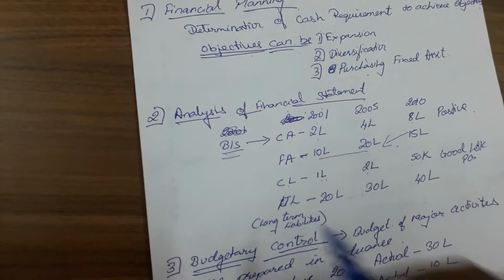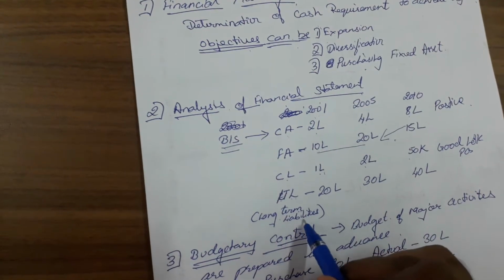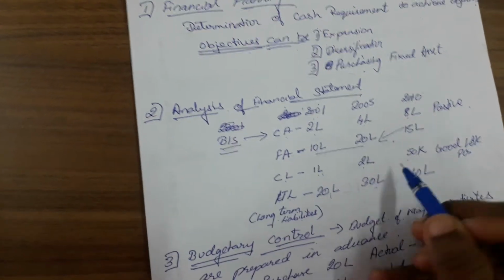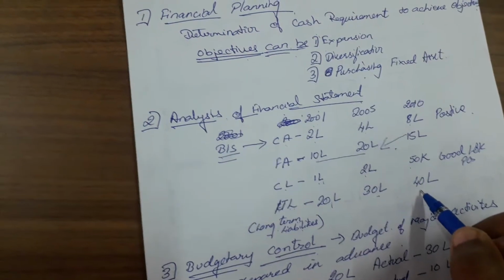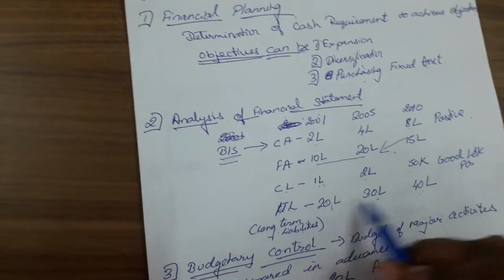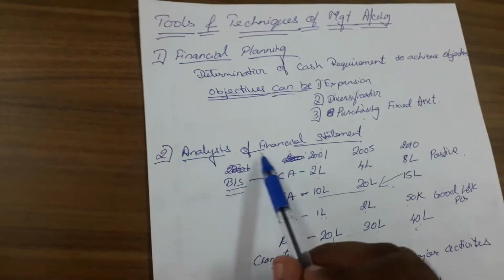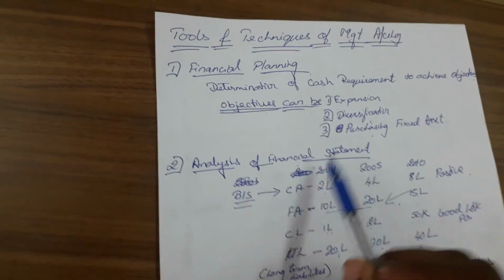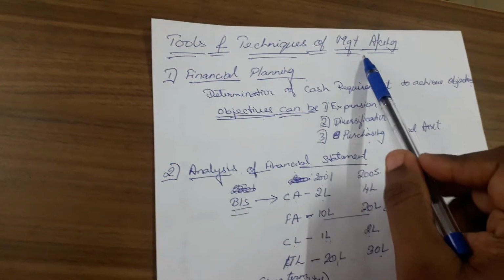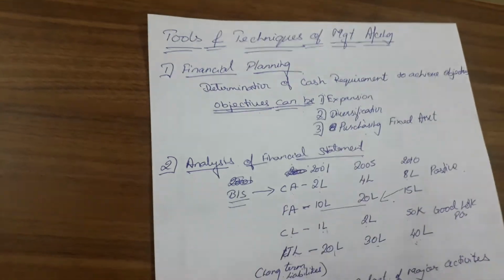Then long term liabilities. Long term liabilities are what? 20 lakhs, 30 lakhs, 40 lakhs. So this is a negative statement. It is giving a negative interpretation. This is how we do analysis of financial statements, and it is one of the tools of management accounting.